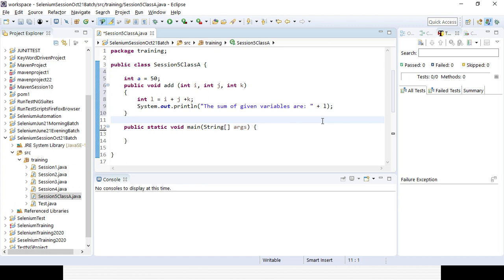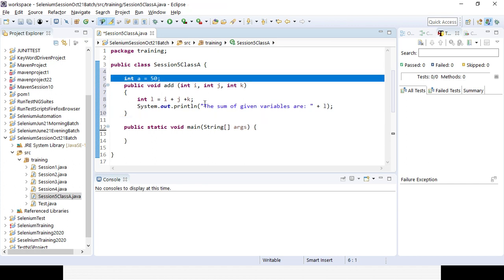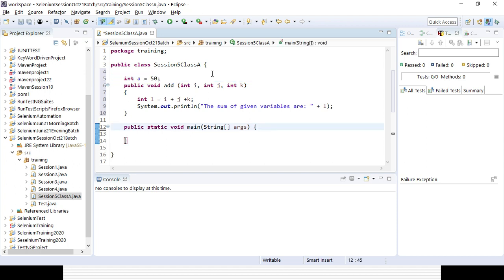I have defined one variable where I already mentioned the value, and I am creating a new method where I am passing arguments, which will be three different integers, and I definitely want to access it in the main method. So you need to create an object here. For the class, you already know the relation between the class and the object.